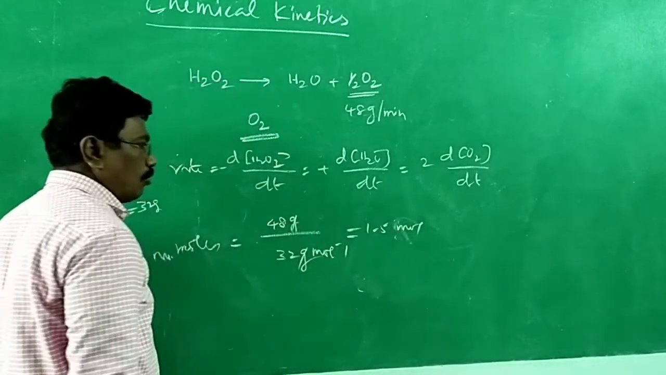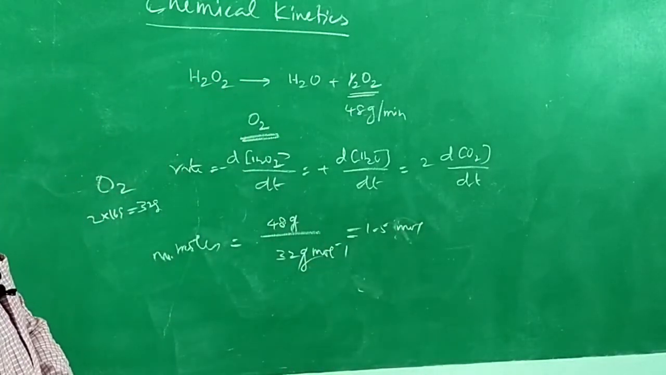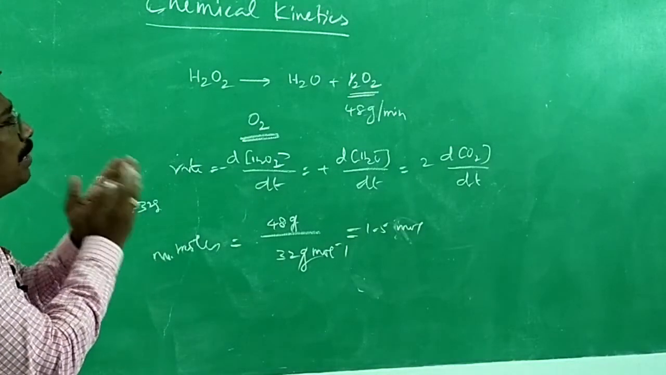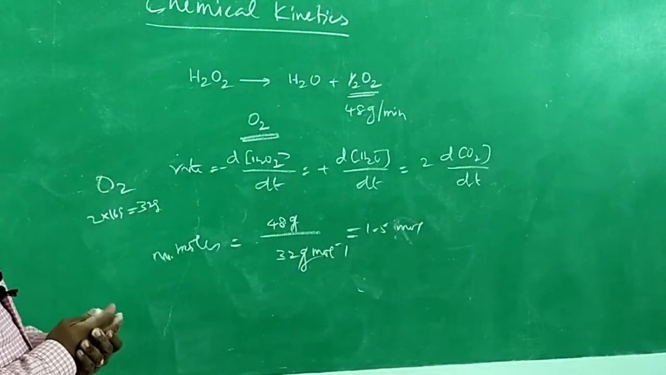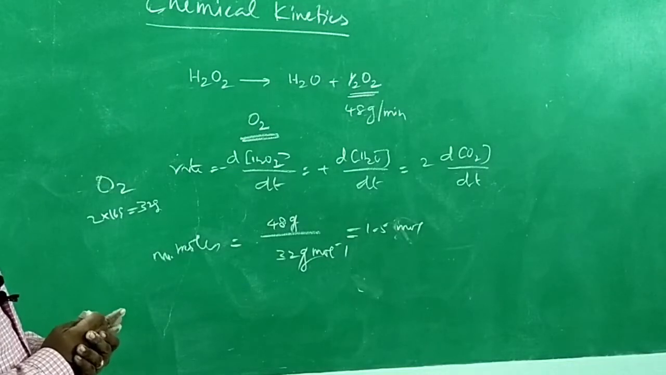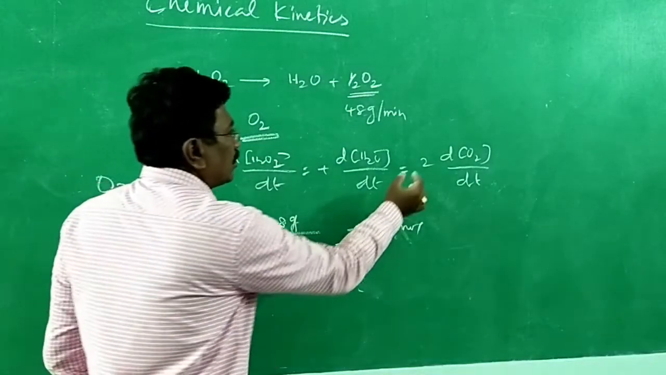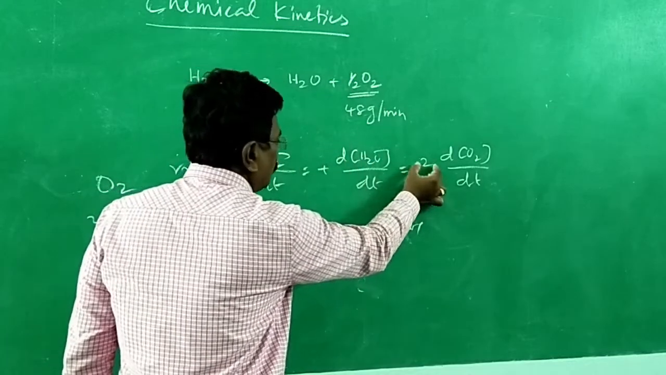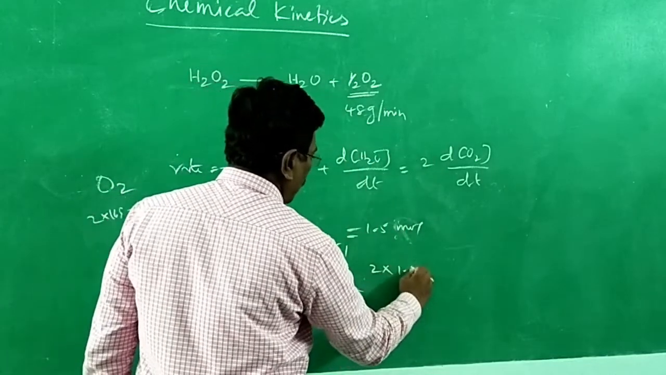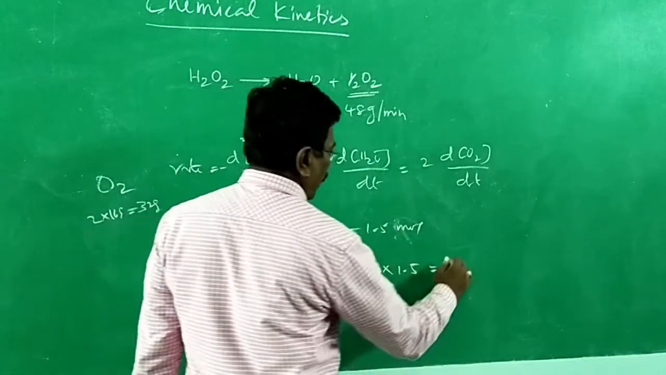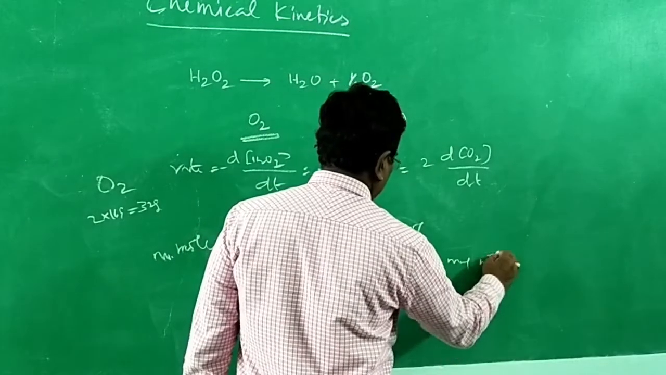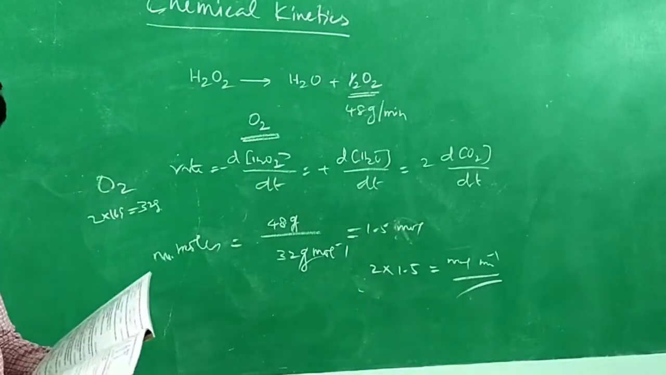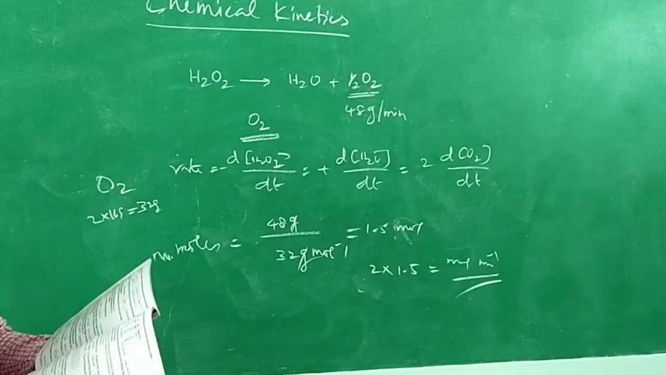When mole inverse goes to the numerator, it will become mole, 1.5 mole. 1.5 mole of oxygen is found per minute. That may be the rate. Mole per minute is the rate. Now, it has to be multiplied by 2, because to equate the rate, it has to multiply by 2. If it is multiplied by 2, you will be getting 2 into 1.5 mole per minute. That is the answer. 3 is the answer. It is the rate for everything.